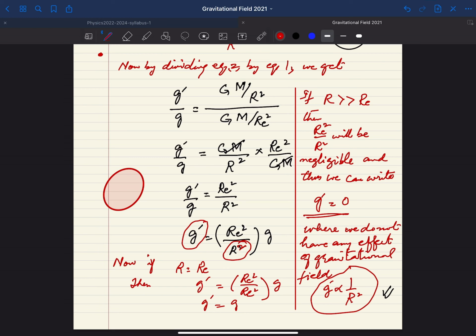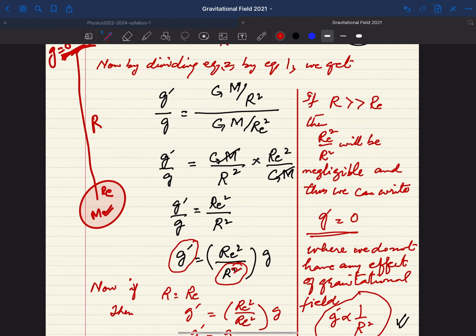If this distance is very long, and you can neglect the value of R E, then this is the point where the value of g becomes 0, that is, there is no gravitational effect of the earth on this point, whether you write M or m. So this is a very, very important thing to understand.